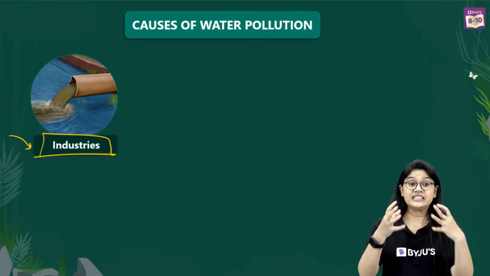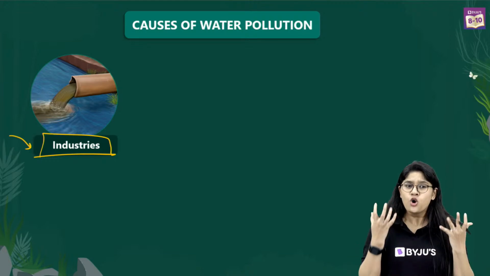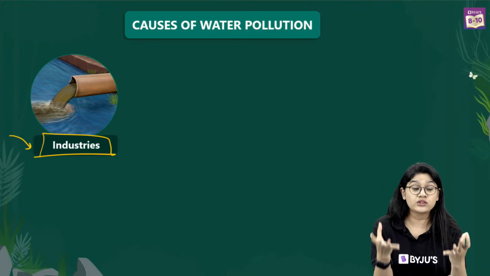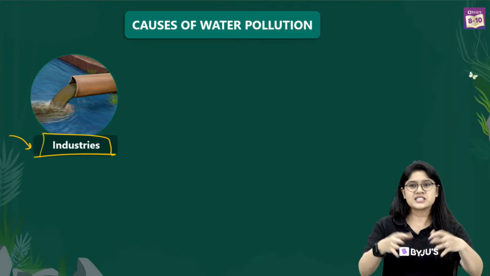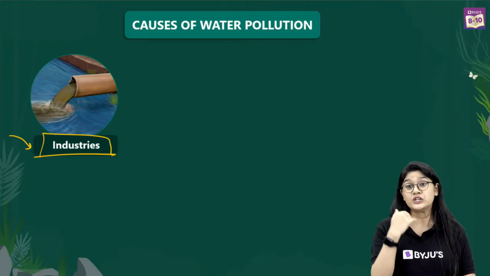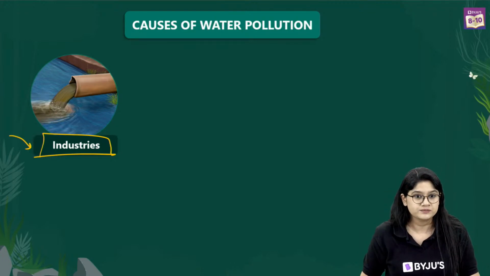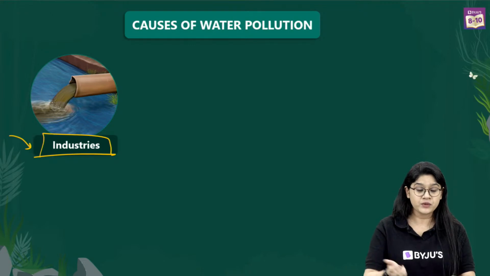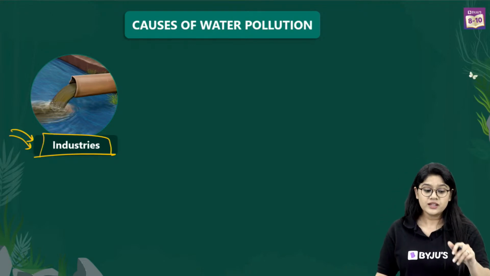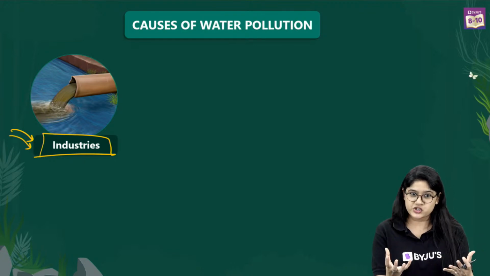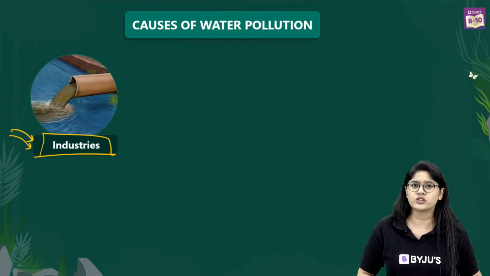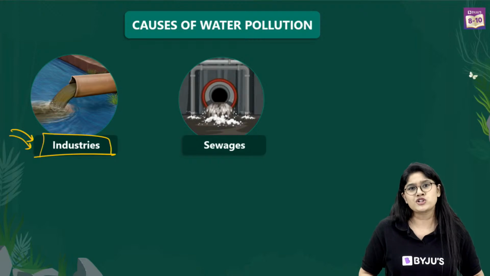So they directly dump the chemicals and the hot water into fresh water places we have, like lakes, directly into the rivers, ponds, etc. Or maybe sometimes oceans, right? So what happens? This industry waste causes, of course, undesirable change in the water, and it's really bad for the water. And of course, it causes water pollution.